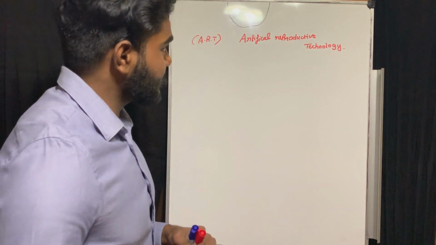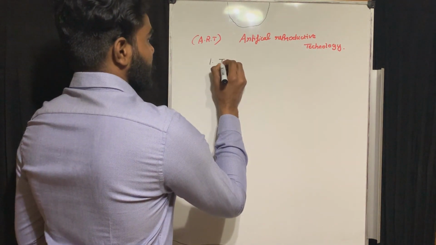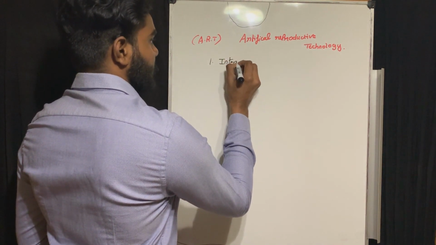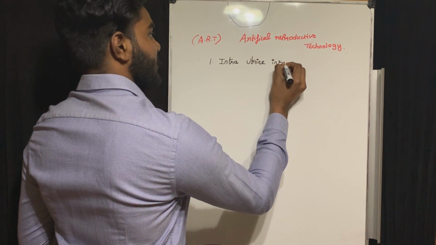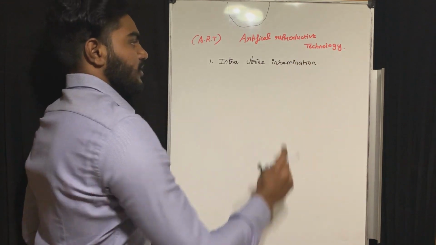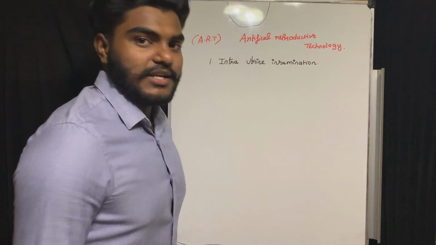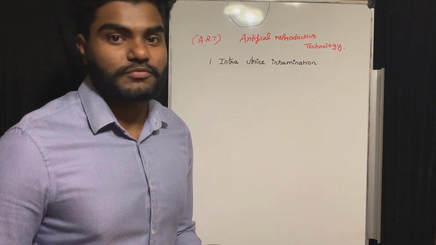In that, first we are going to discuss intrauterine insemination. We already discussed in the previous video that the normal sperm count is more than 15 million.